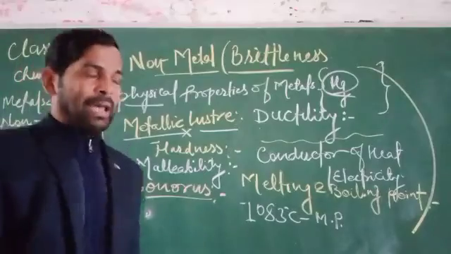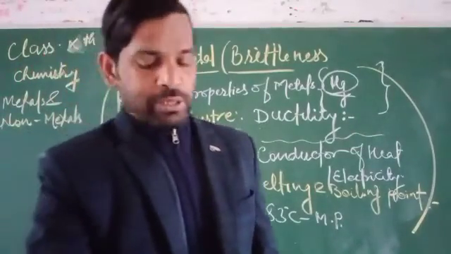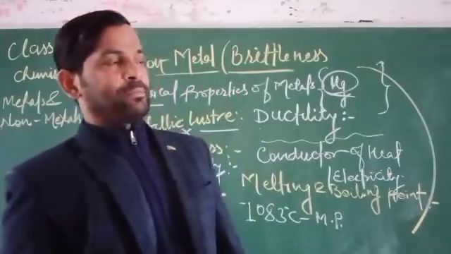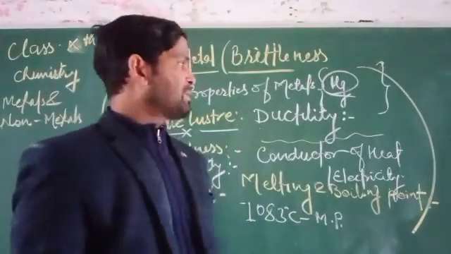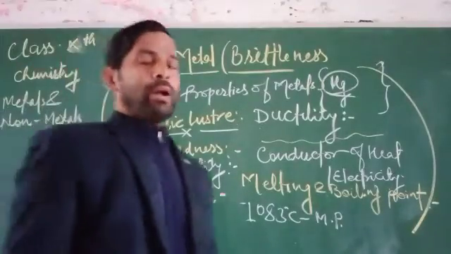Next one is tensile strength. Non-metals have a very low tensile strength. Why? Because they can be broken into many pieces. Next one is melting and boiling point.